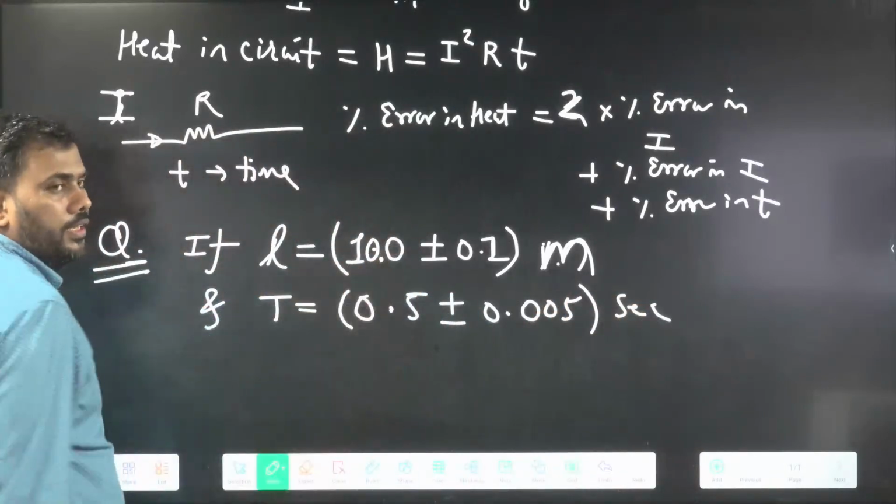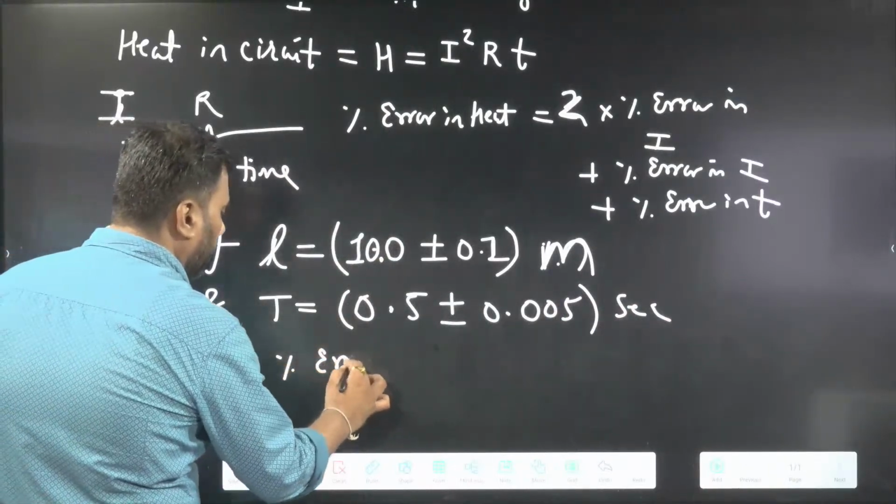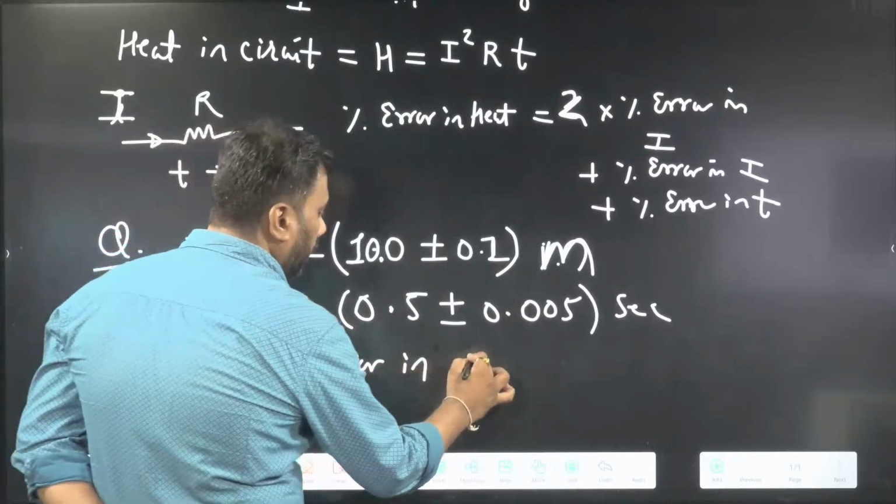Length is given, time period is given. Find percentage error in G, measurement of G.